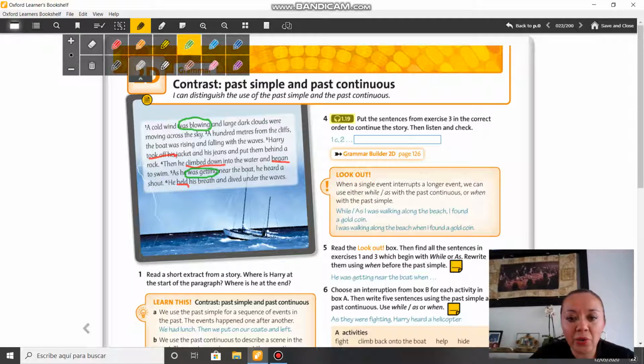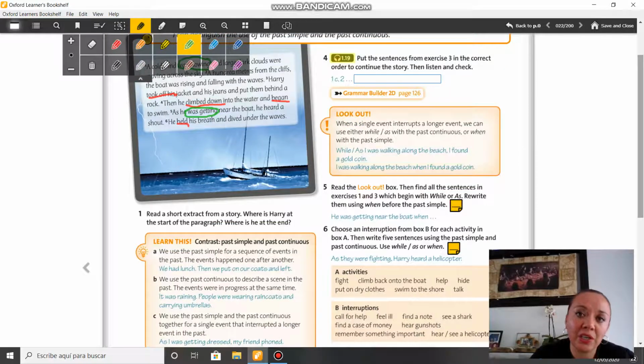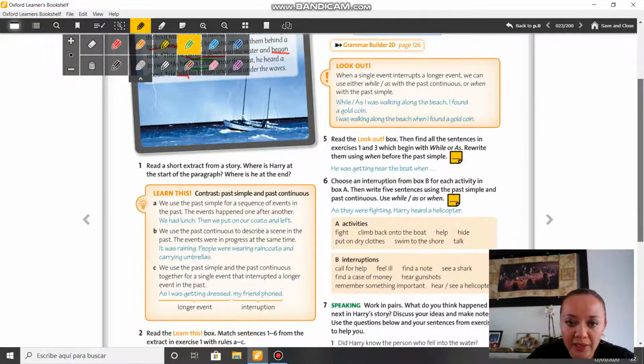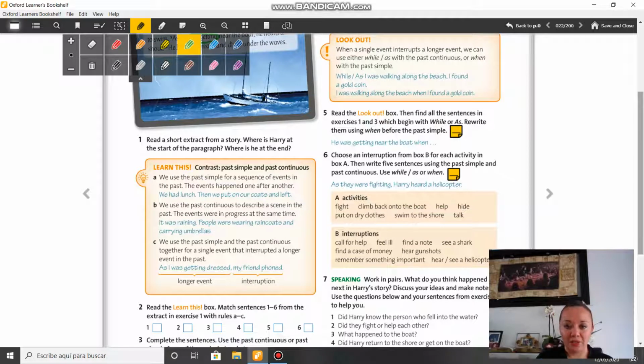That's right. And where is he at the end? He was diving, or he was in the sea. He was under the sea, maybe. Okay, that's the difference. First, he was in the boat, and then it says he climbed down into the water, so he was in the sea. Now, please check the Learn This box.